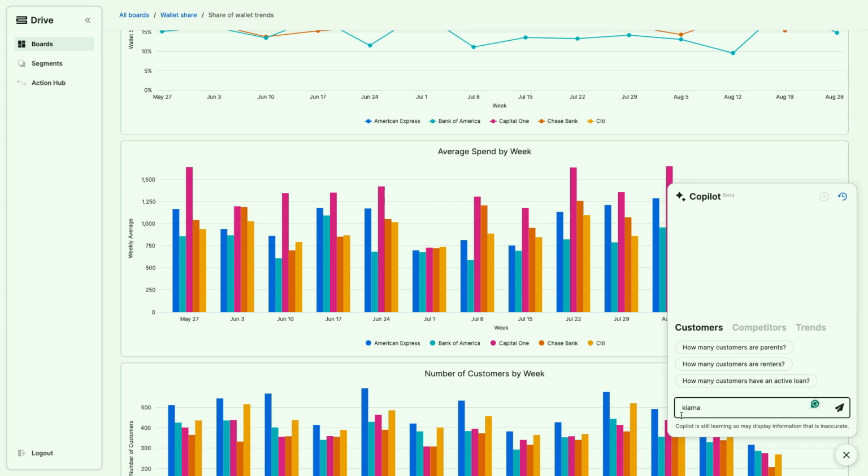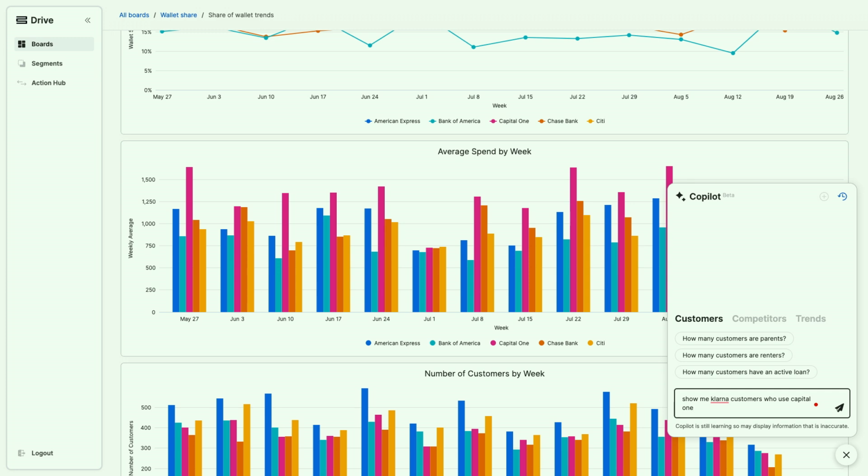So if I just say, I want to do the same thing, instead of doing this manually, I can go into the Copilot and say, show me Klarna customers who use Capital One. Typing on stage is always fun.